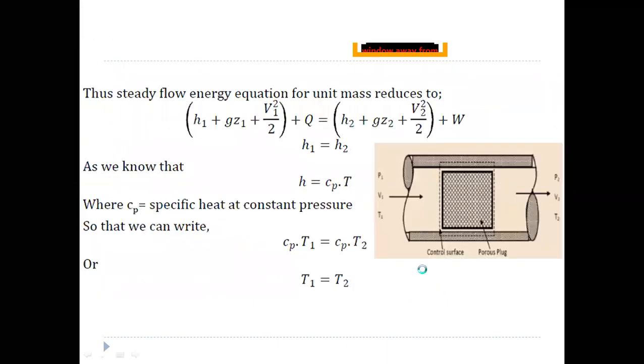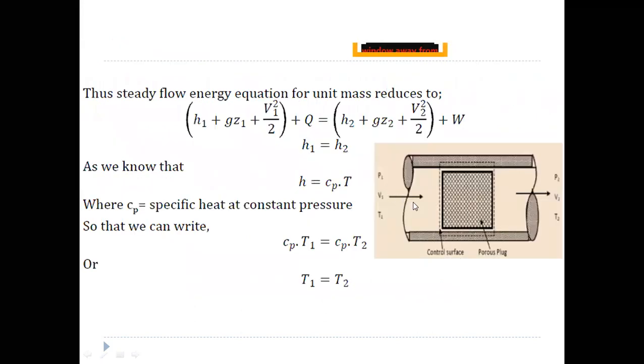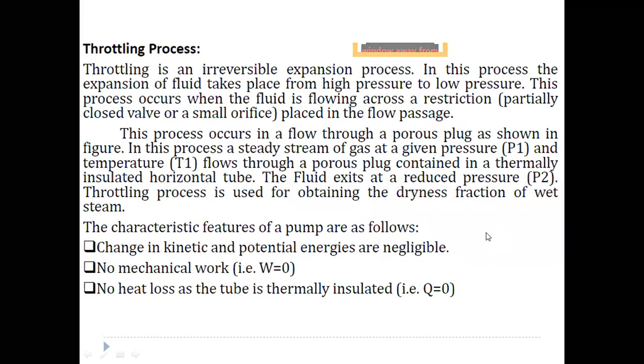So this is a porous plug. In this process, a steady stream of gas at a given inlet pressure and inlet temperature flows through a porous plug contained in a thermally insulated horizontal tube, and the fluid at the exit is reduced to a pressure P2. If you observe, the inlet fluid flows with pressure P1, velocity V1 and temperature T1. When it flows through the porous plug, the pressure reduces to P2, and the velocity and temperature reduce at the outlet. That means there is expansion of the steam taking place.